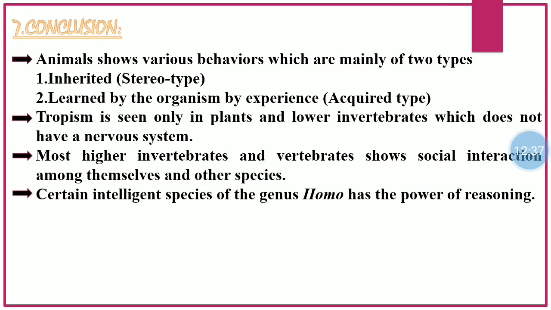Now, moving on to the conclusion. So, from the above presentation, I would like to conclude that animals show various behaviors which are mainly of two types: inherited, which is stereotype behavior, and learned by the organisms by experience, which is acquired type of behavior. Tropism is seen only in plants and lower invertebrates, which don't have a nervous system. Most higher invertebrates and vertebrates show social interaction among themselves and other species. Certain intelligent species of the genus Homo have the power of reasoning, such as monkeys, Homo sapiens, and chimpanzees.